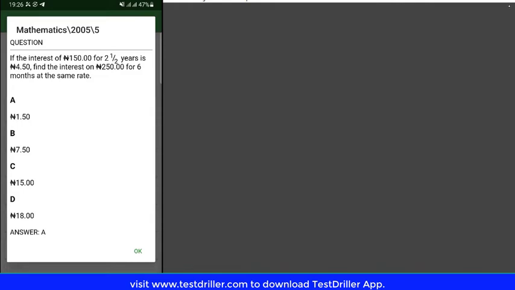The question states that if the interest of 150 for 2.5 years, so let's write out what we know. We're told that if the interest, which is I, of 150 for 2.5 years, so that's time is 2.5 years, is if the interest of this. So if this is referring to the principal, for them to say if the interest of this.